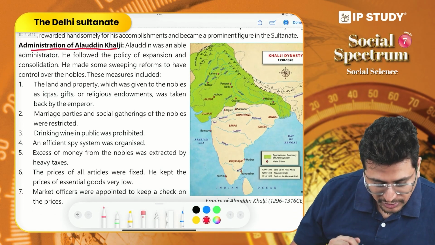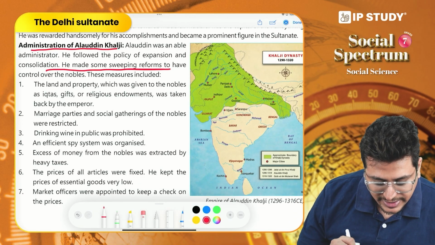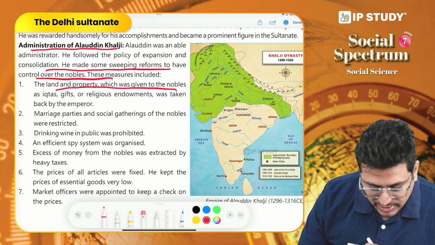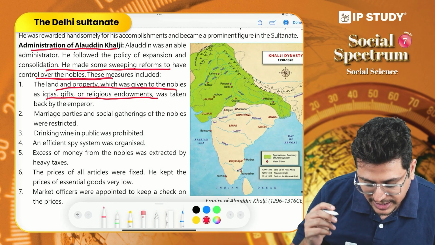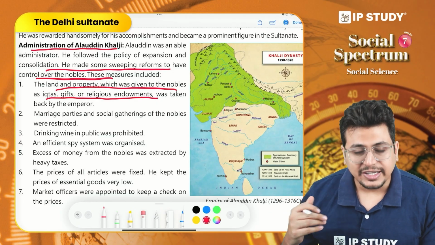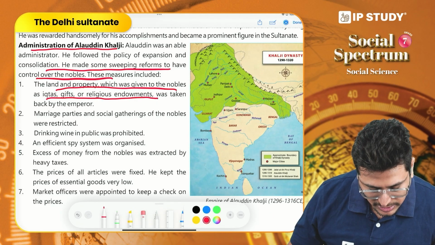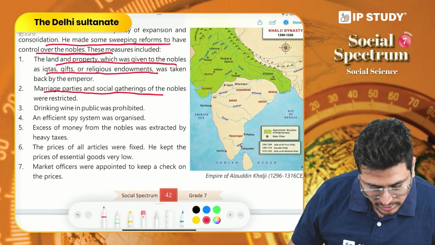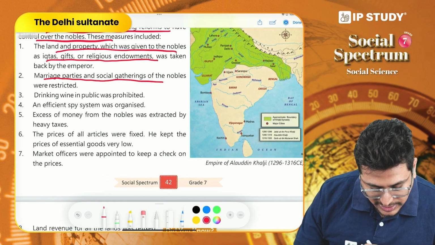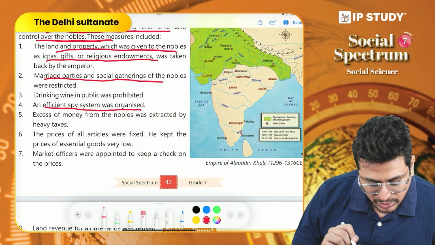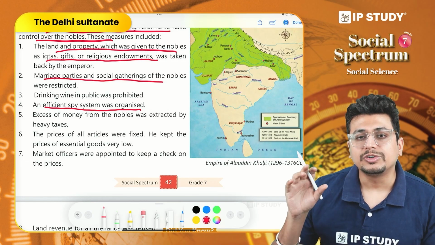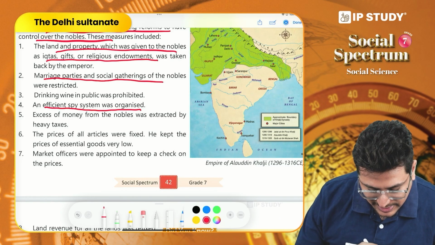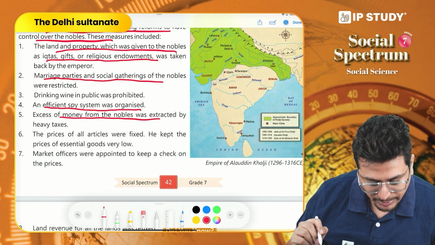So we see many reforms were targeted in this manner only. The land, property, and gifts, the iktas, the religious endowments were taken away from the nobles. Large marriage parties and social gatherings were also restricted. There was an efficient spy system to keep an eye on the nobles. Excess money was also taken away from them.